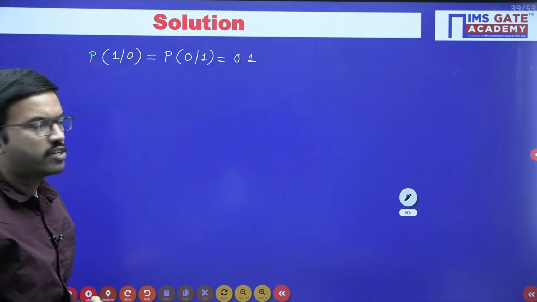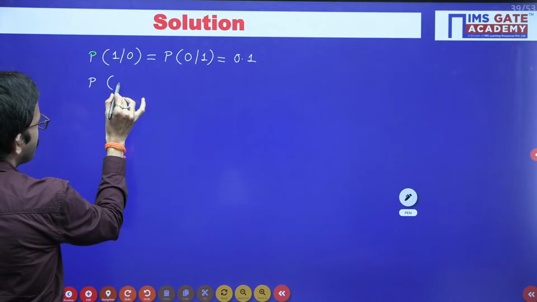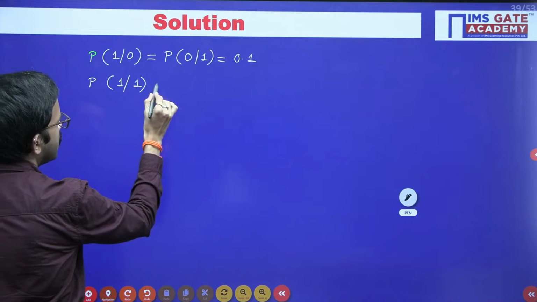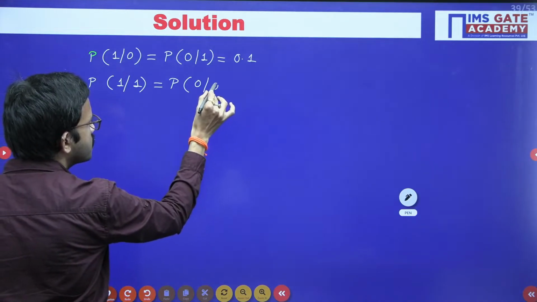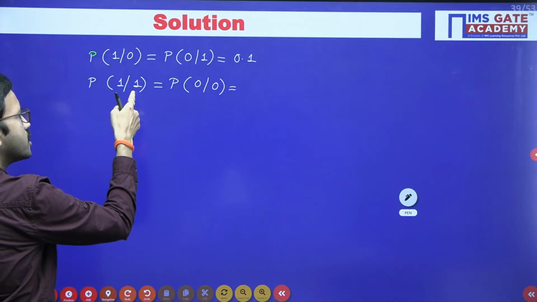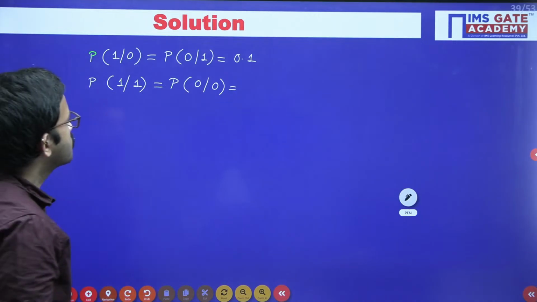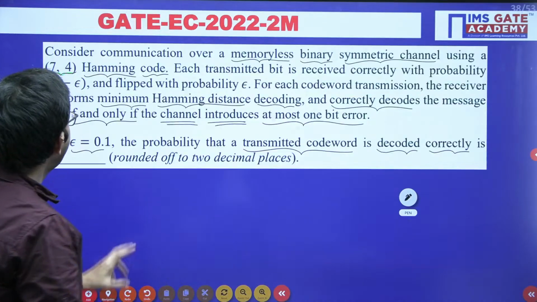Now in the other cases, you receive 1 because the transmitted bit is 1, or you receive 0 because the transmitted bit is also 0. In this case there is no error, because you transmitted 1 and received 1, or transmitted 0 and received the same.